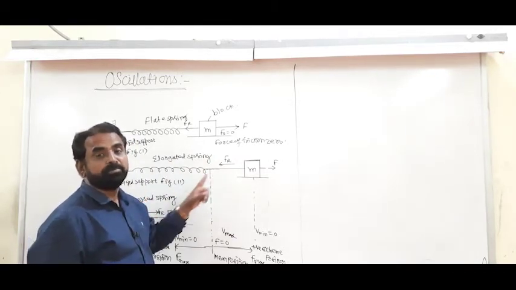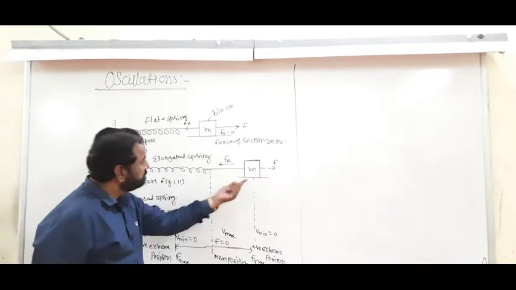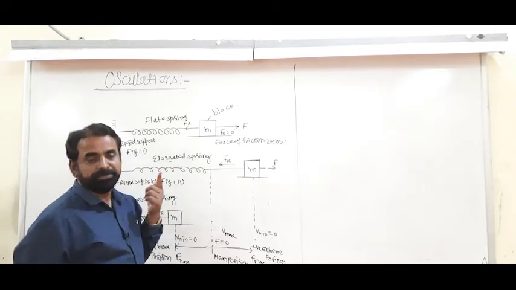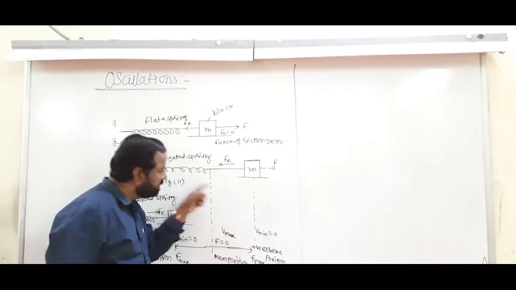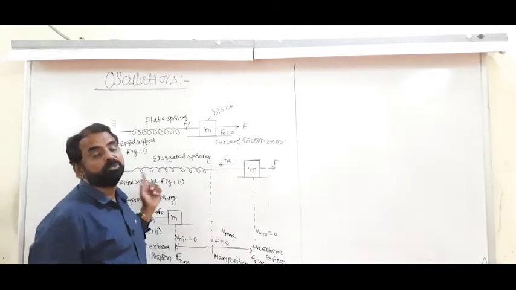Force on the block is completely zero, but the block does not stop the motion. Because of the maximum velocity, the block moves to the other position, possesses maximum kinetic energy, and due to it, it moves to the other extreme position.